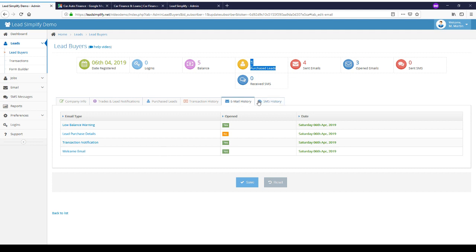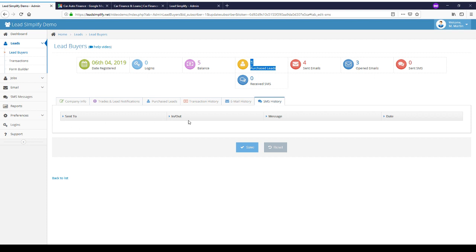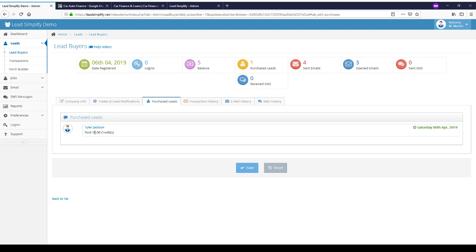We can see a list of emails that's been sent out to them. We can also see, if we set up SMS and text messaging notifications, a list of SMSs that have been sent in or out by this person. We can see the purchase history here. So they purchased Tyler Jackson, they paid 10 credits. Here's the date that they purchased them.